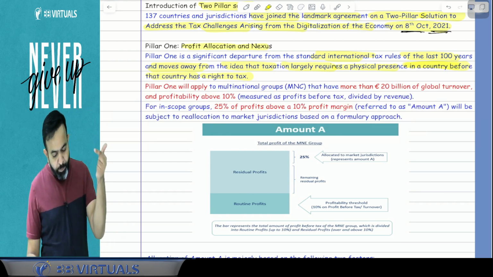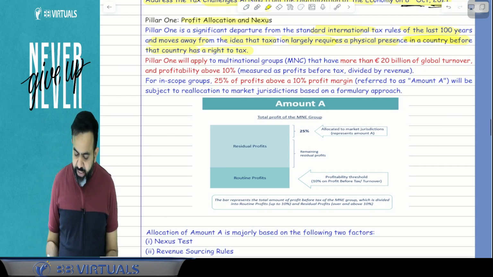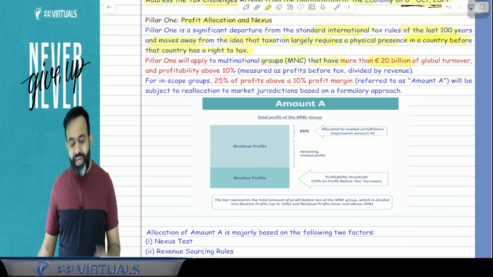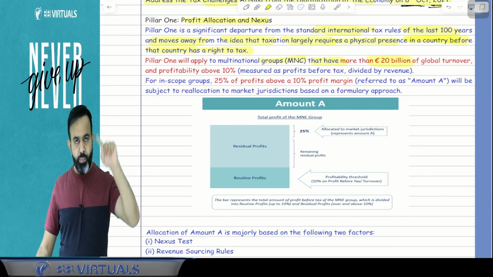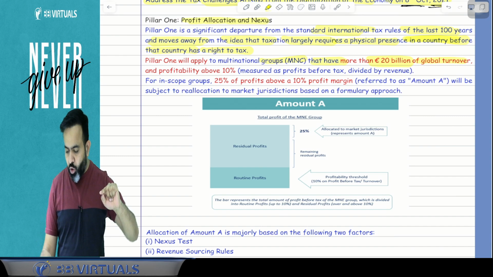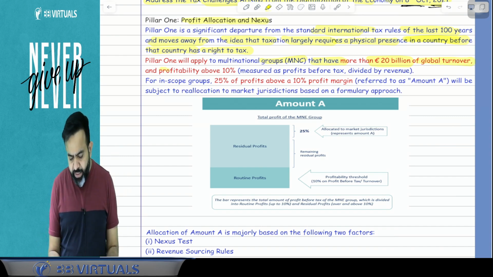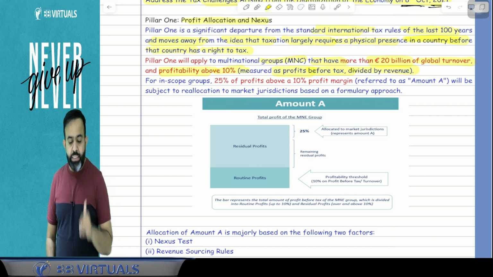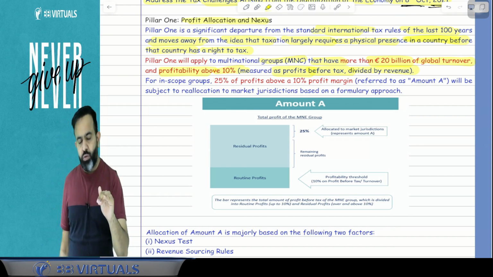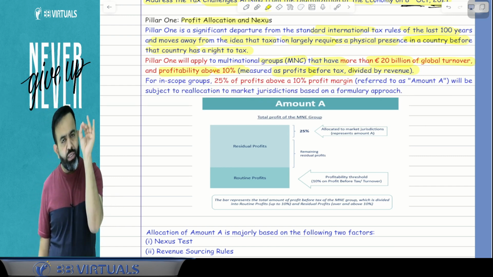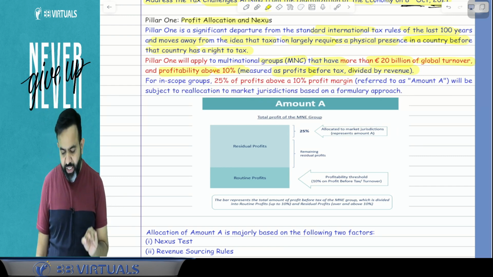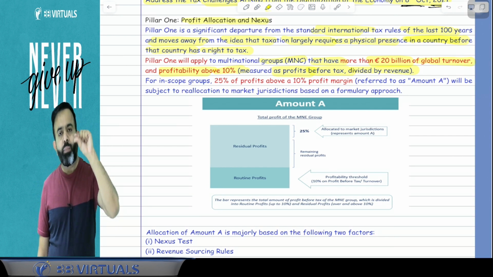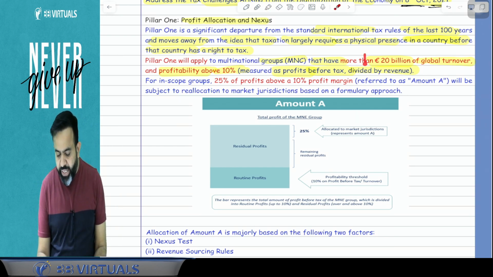So here, Pillar 1 applies to multinational groups, MNCs, that have more than 20 billion euros of global turnover, and their profitability is more than 10%, measured as profit before tax divided by revenue. So guys, this Pillar number 1 concept is applicable only to an MNC, a multinational company, having global turnover of 20 billion euros.